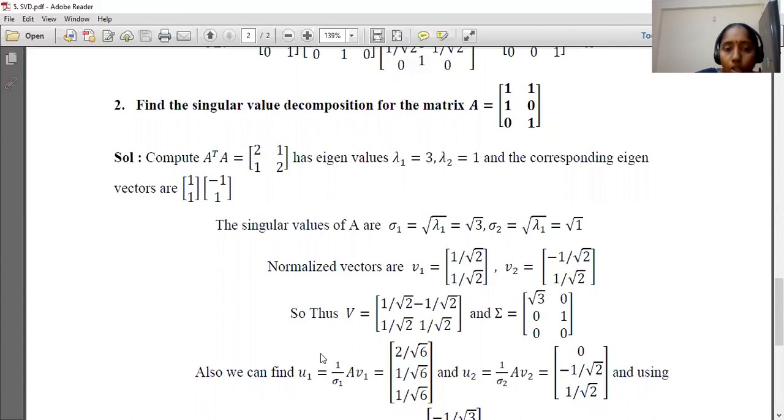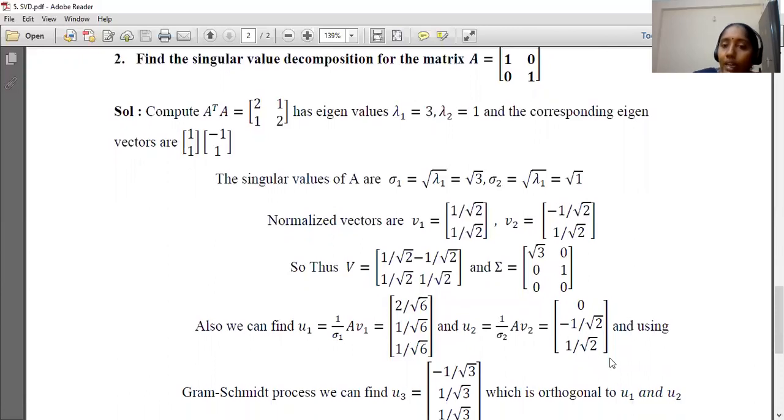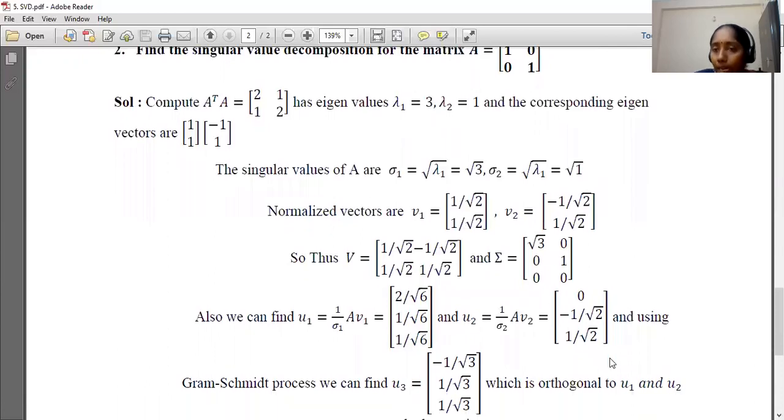Now find out U1 as 1 by sigma 1 AV1, which is just multiplication. U2 is 1 by sigma 2 AV2, which gives like this. And we find one more vector, which is orthogonal to U1 and U2. For finding this one, we have two ways.